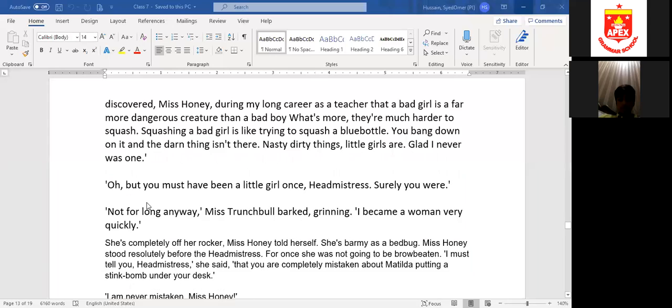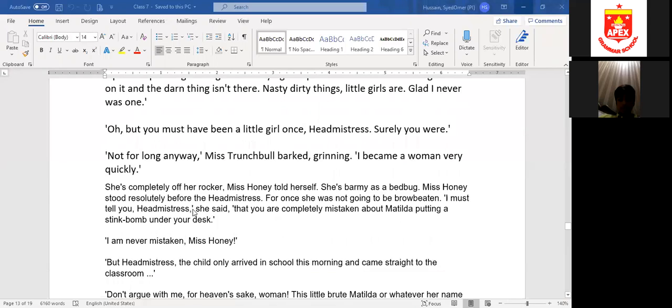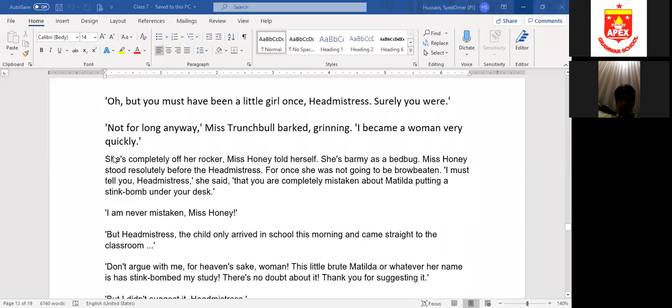Glad I never was one. And she said that thank God I was never a small girl, a little girl. So Miss Honey said, oh, but you must have been a little girl once. So she said that no, I was not, and not for a long time. I became a woman very quickly. She's completely off her rocker, means she's out of her senses. She was not a sensible woman, Miss Honey told herself. She's balmy. Balmy means crazy, mad, like a bad bug.